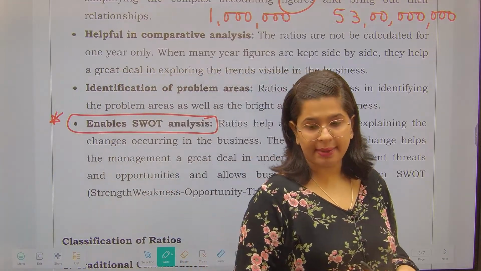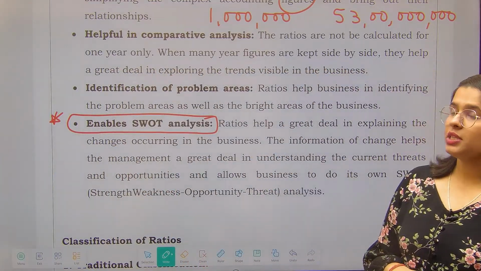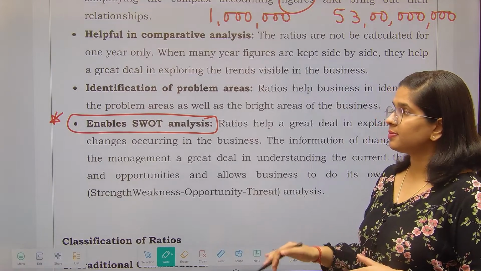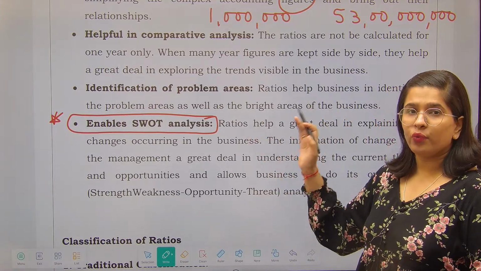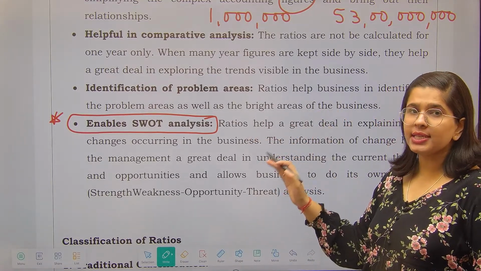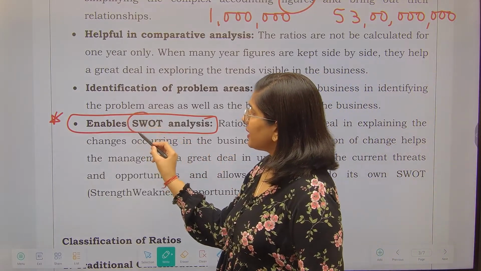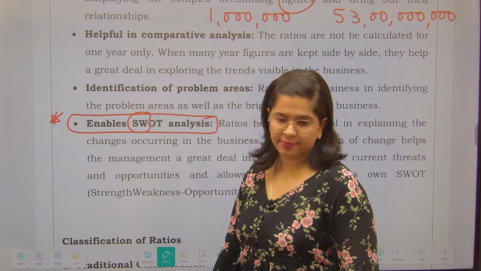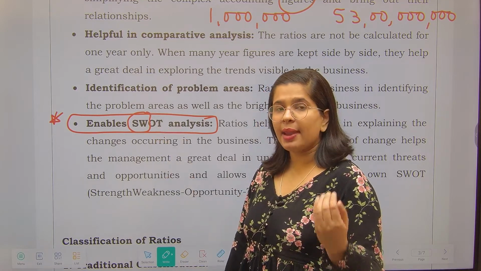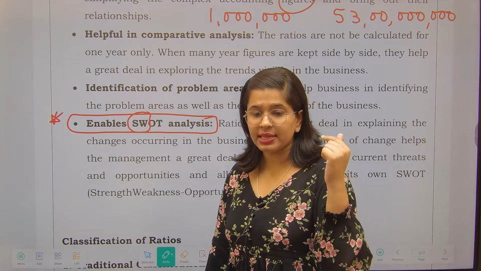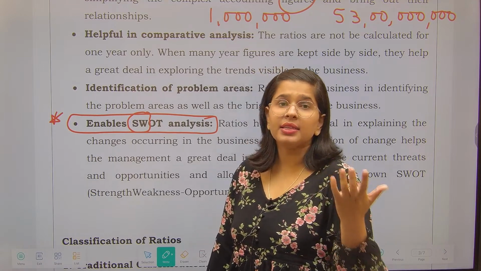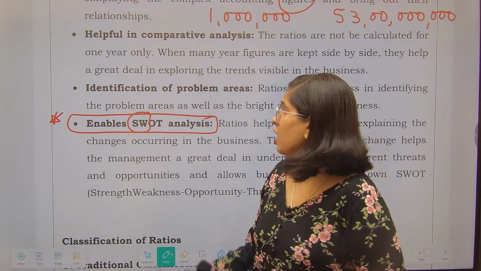Now next very important thing is this. It can also be a statement question, that it enables SWOT analysis. SWOT analysis means strengths, weaknesses, opportunities and threats, right? Out of this, strengths and weaknesses are internal. Internal means there can be strengths in me and weaknesses in me. Correct? My internal strengths and weaknesses.